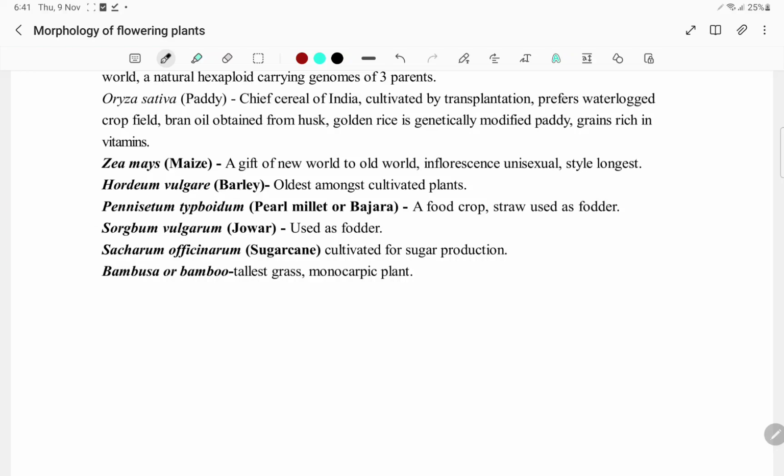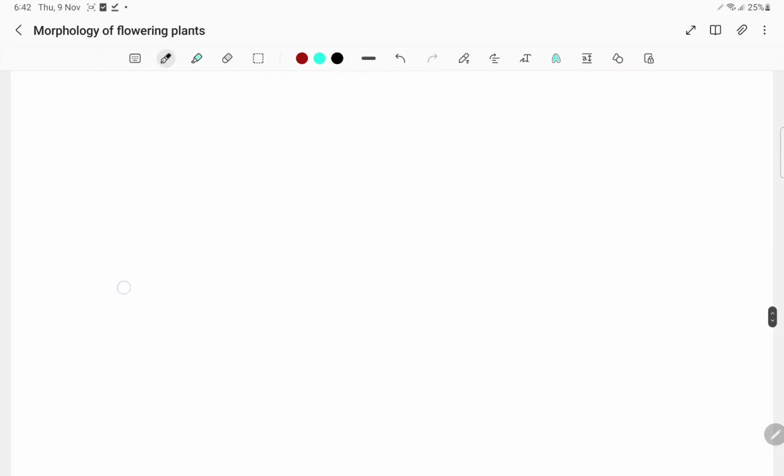Styles are long. Hordeum vulgare, barley, oldest among the cultivated plants. Pennisetum typhoides, which is pearl millet, bajra. Sorghum vulgare, jowar. Saccharum officinarum, sugarcane. Bambusa, bamboo. Tallest grass, which is a monocarpic plant. It flowers only once in its lifetime.